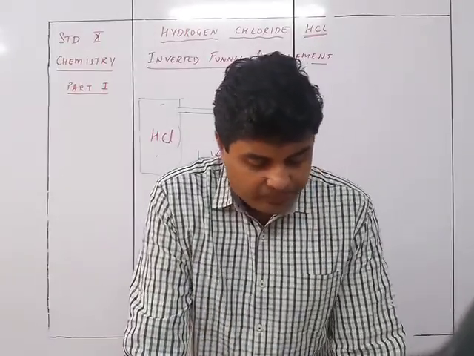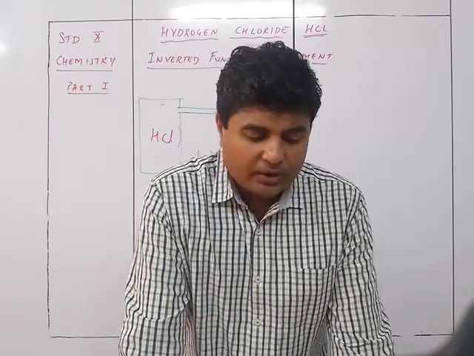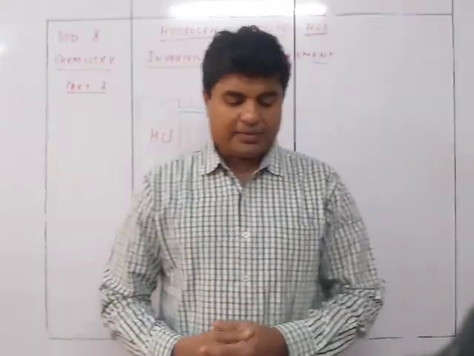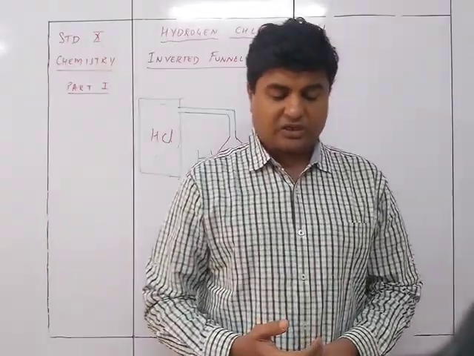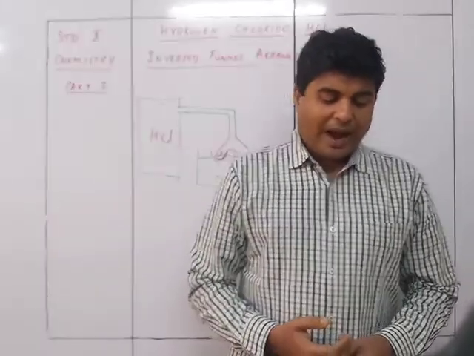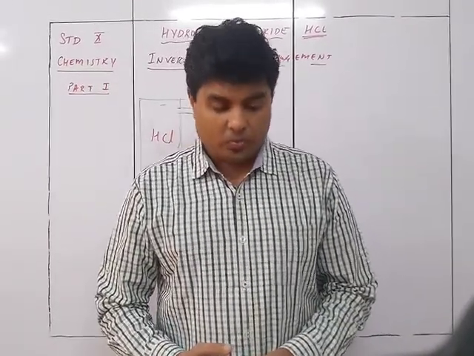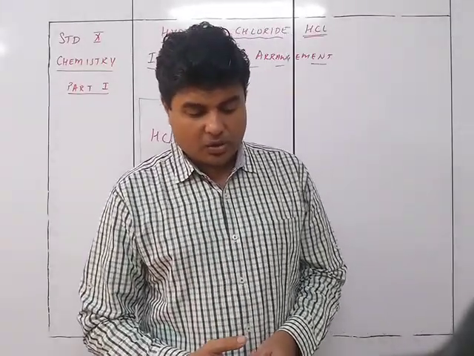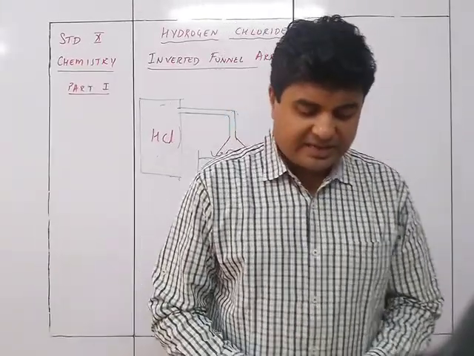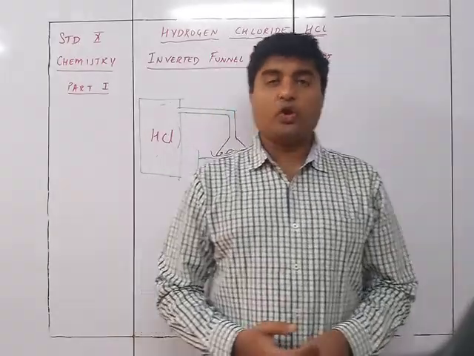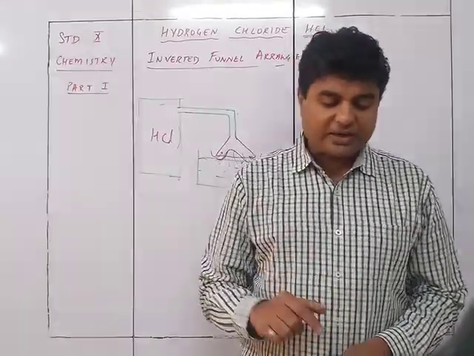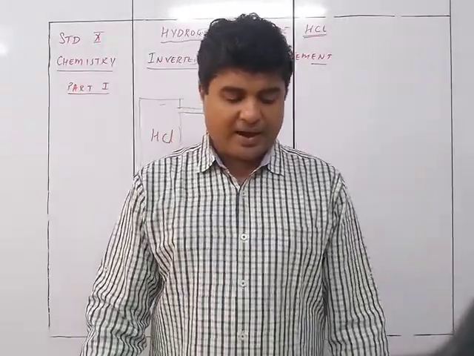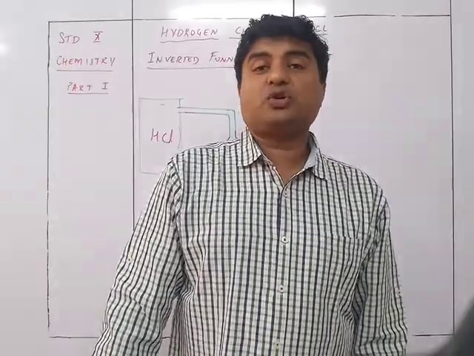So here we see hydrogen chloride in water using a special funnel arrangement. Direct absorption of HCl gas in water using a delivery tube causes back suction. Hydrogen chloride gas is extremely soluble in water. If a delivery tube through which HCl gas is passed is directly immersed in water, the rate of absorption of HCl gas is high, hence a partial vacuum is created in the tube. The pressure outside being higher causes the water to be pushed up into the delivery tube and damages the apparatus. This is called back suction.